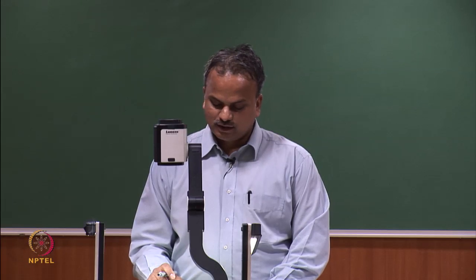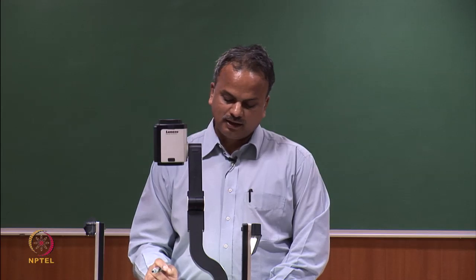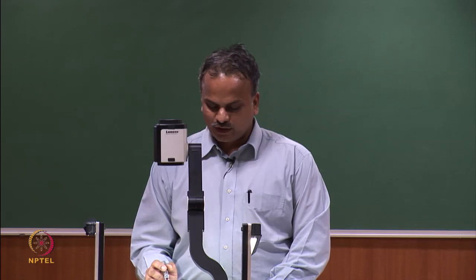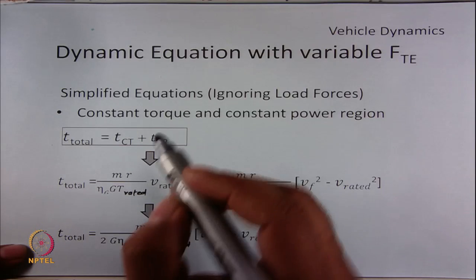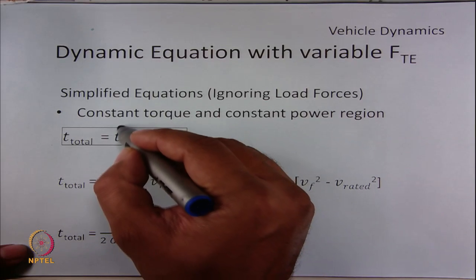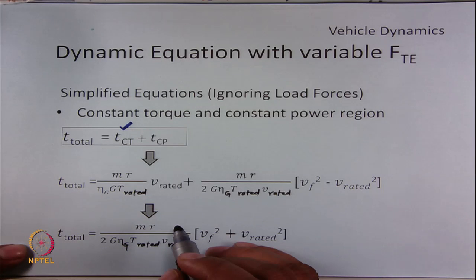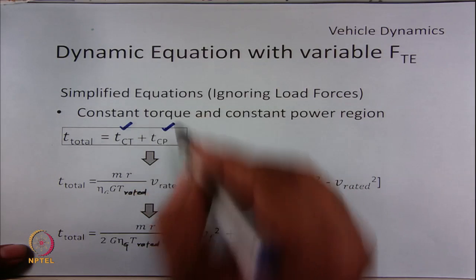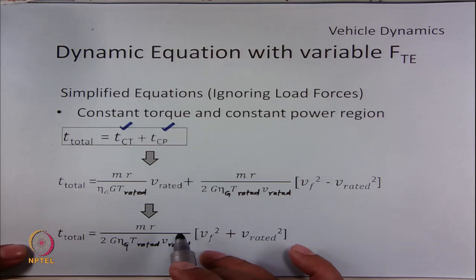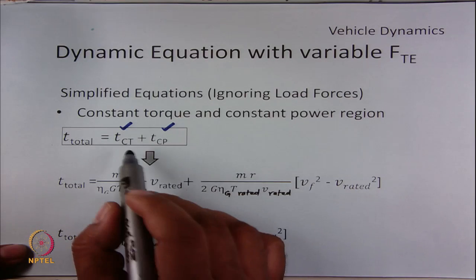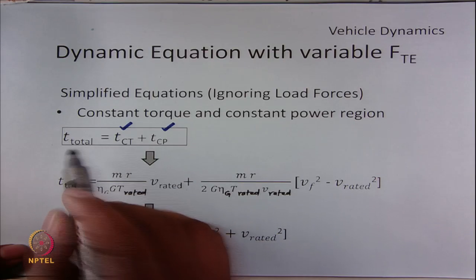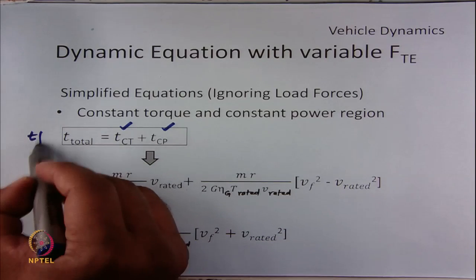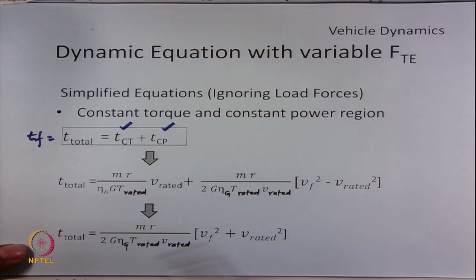Now we have the expression of the time that will be required to reach rated speed. So, this is TCT, the time elapsed in the constant torque region, and the time elapsed in the constant power region. Once we have this, we can calculate the T total, which is nothing but Tf. If we add these two terms, we will get a very simple equation.